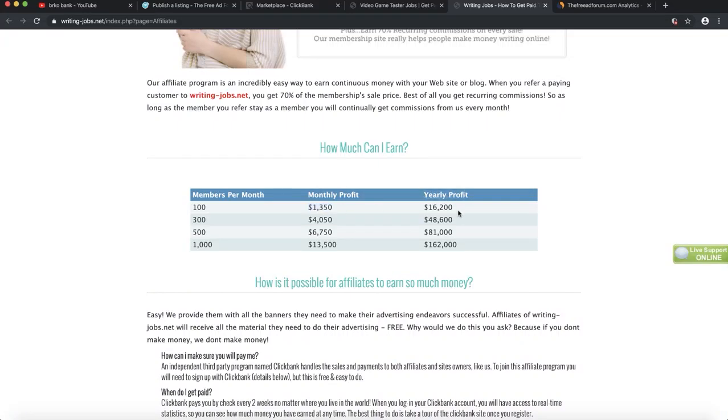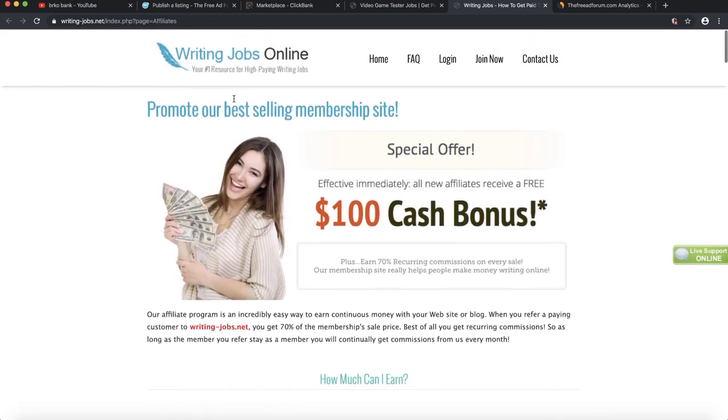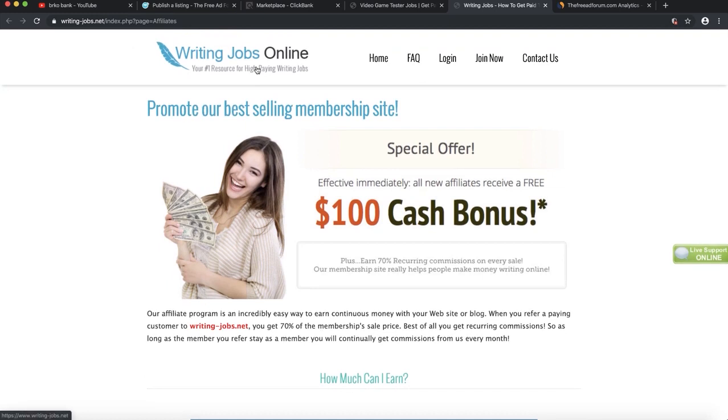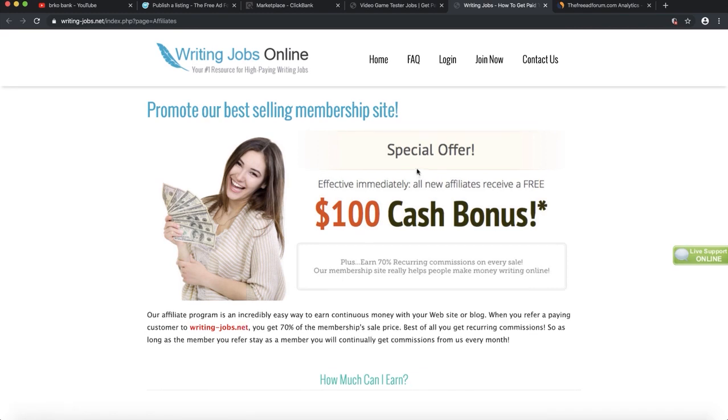So it is absolutely easy to get these members, because right here they first have a free trial. They offer a free trial for only $1, and if they stick with the offer, they are going to get billed for a few other things. So this is how you're going to make most of your money. So we are going to promote this